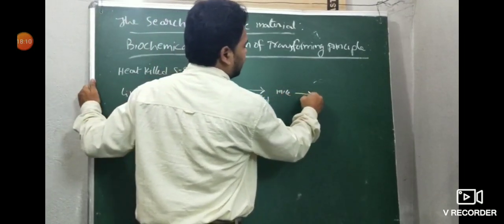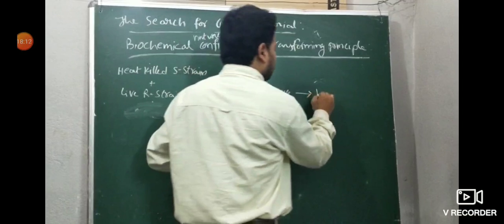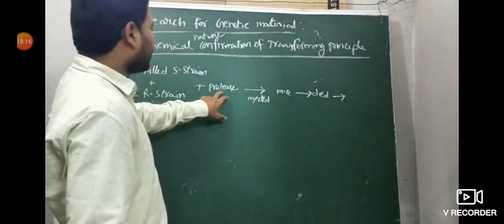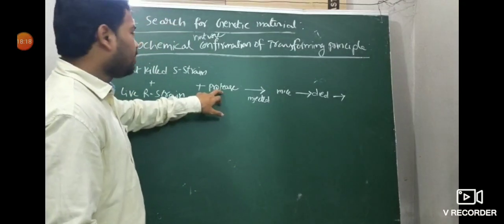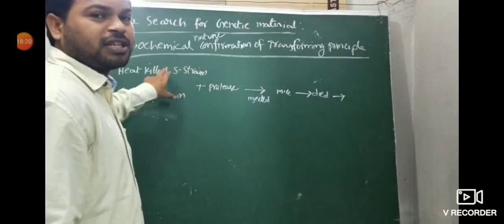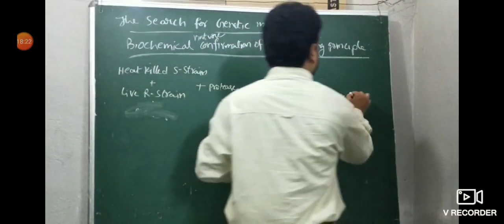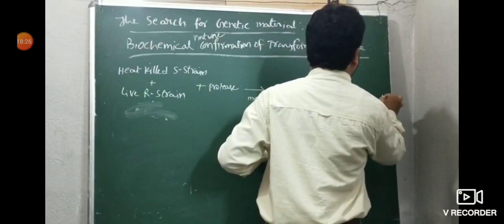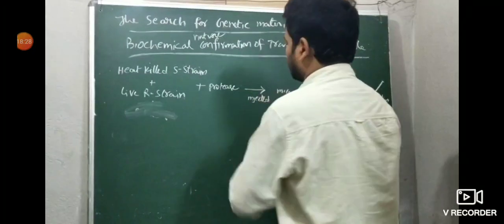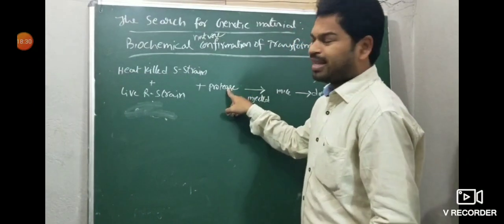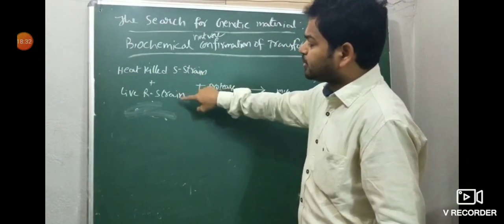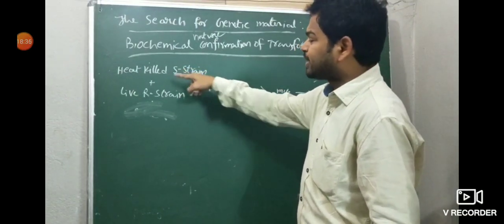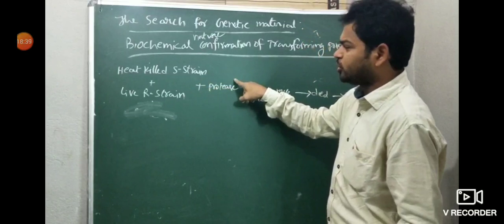Then what happened to the mice? The mice died. When the mice died, it means the protease enzyme cannot affect this transformation. So transformation takes place. Something is transferred from live R to heat-killed S strain, and that something is not affected by the protease enzyme.